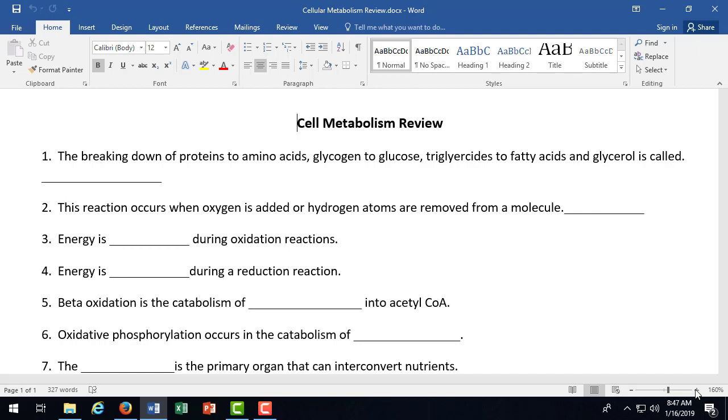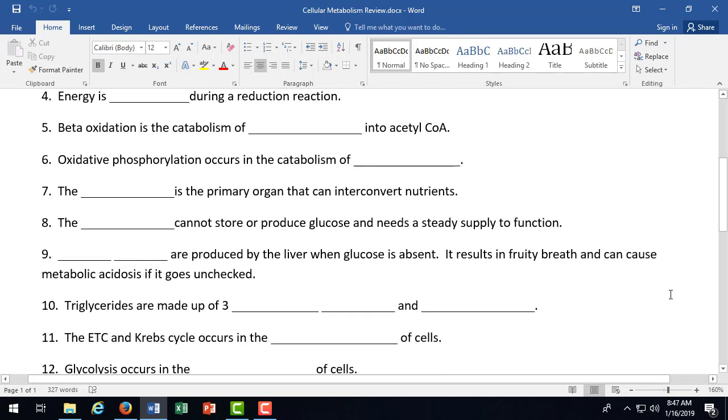The blank is the primary organ that can interconvert nutrients. So that means it can change protein into glucose, fat into glucose. The liver, yep. The blank cannot store or produce glucose and needs a steady supply to function. The brain, yep. It lacks the enzymes.